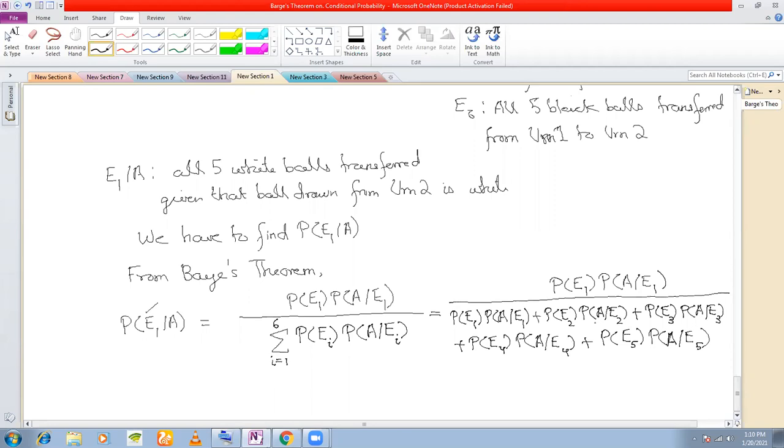Now our task is to find out the respective probabilities. Finding out the respective probabilities will take a lot of time. Okay. So what I'll do is I'll stop here.